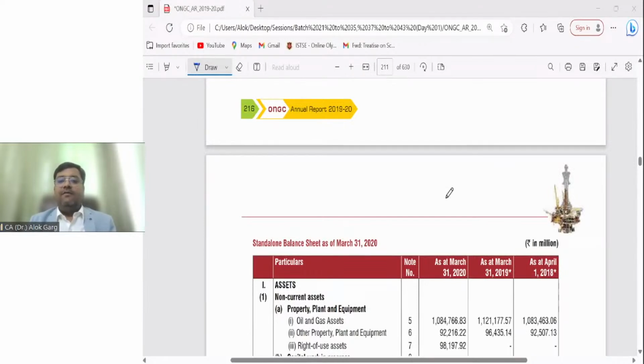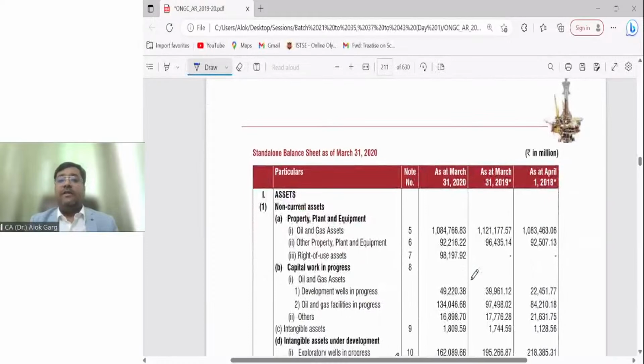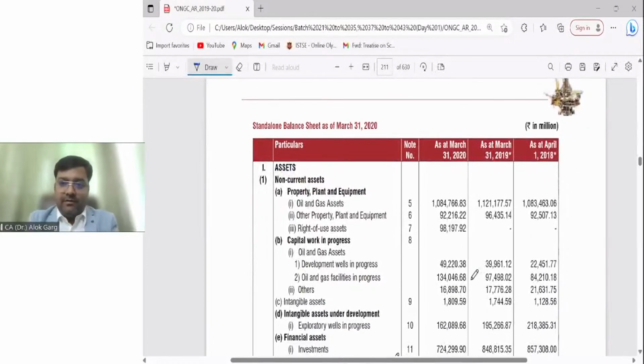So friends, ONGC has implemented Ind AS in financial year 16-17, right? But you can see that they have given the 31st March 2020 balance sheet, right? Current year balance sheet 31st March 20, last year balance sheet 31st March 2019, and 1st April 18 balance sheet, which is opening of the comparative period, right? And they have put a star mark on 1st April 18 balance sheet and 31st March 2019 balance sheet, right?